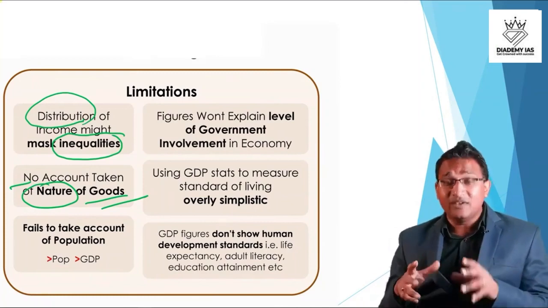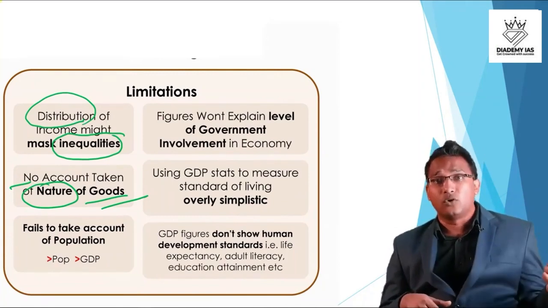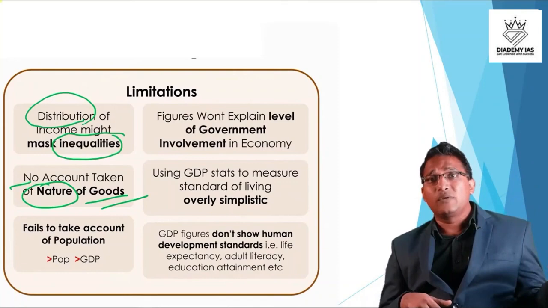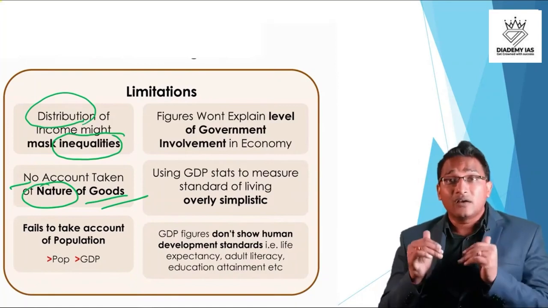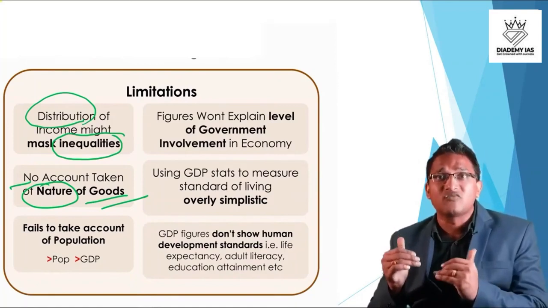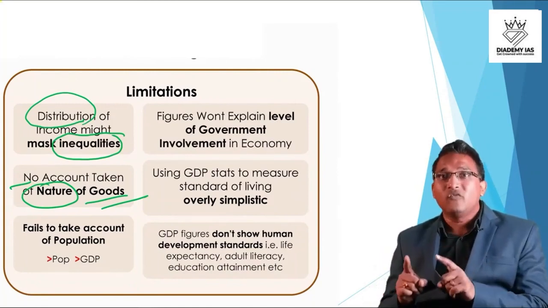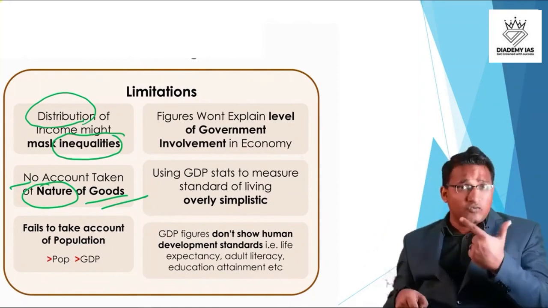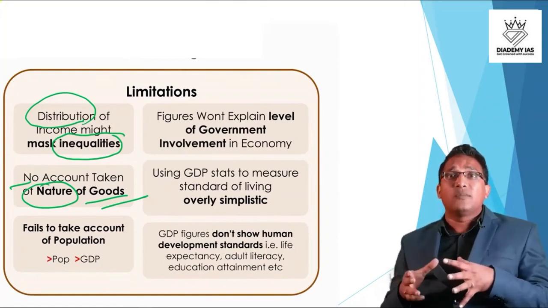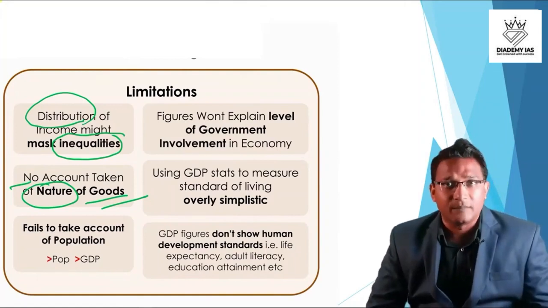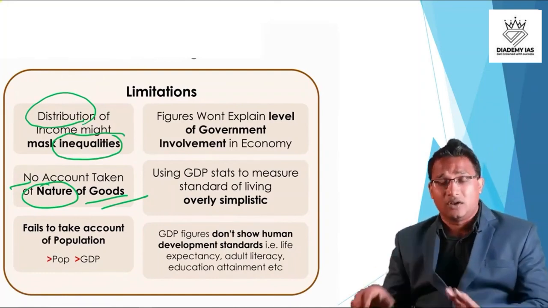And friends, please be attentive that in the previous slide I said the items which are not reported, there is some illegal production also, right? In the illegal production, there can be production of crackers, there can be production of wine, but that is unreported. Here I am saying that the goods which are reported, which are legalized, formalized, under the government license, we are including. So we are including the production of wine, we are including the production of crackers, and we are not differentiating that from the production of the basic goods, the food items, right? So we are not differentiating between the nature of goods. We are just seeing the total quantity.